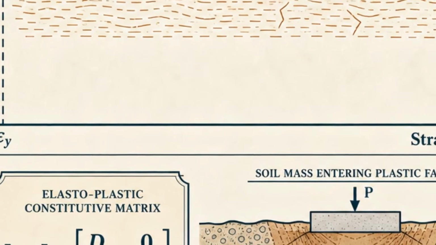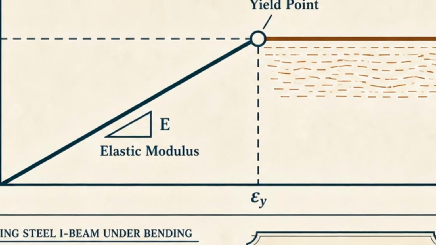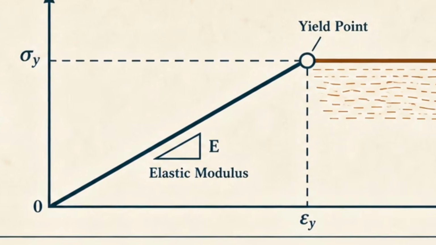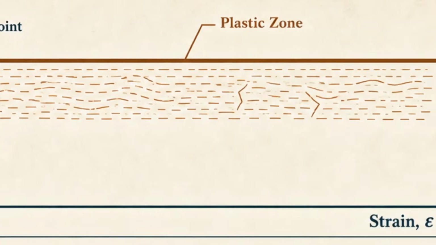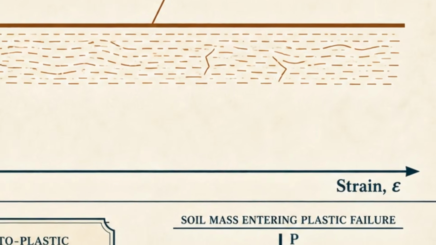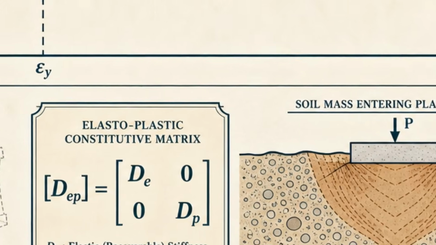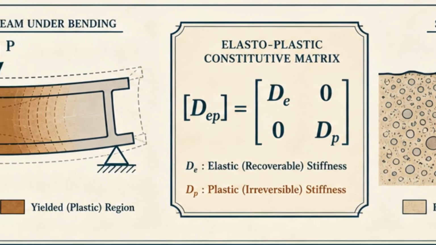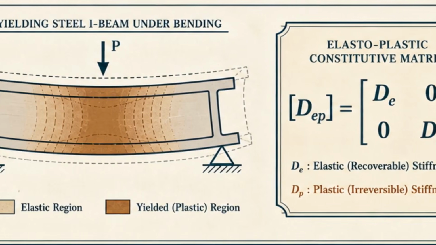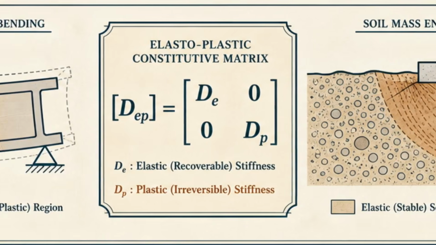The second phenomenon is material nonlinearity. Here, we witness the shift from the predictable, linear, elastic material matrix to the elasto-plastic constitutive matrix. We must introduce the flow rule, yield criteria, and understand how material softening or hardening fundamentally alters the local stiffness. When a steel beam yields or soil enters a plastic state, the local stiffness degrades rapidly. This localized softening triggers our next core concept, stiffness negotiation.